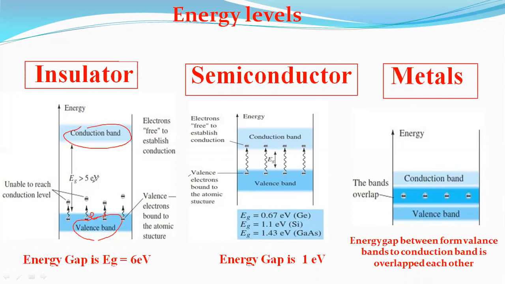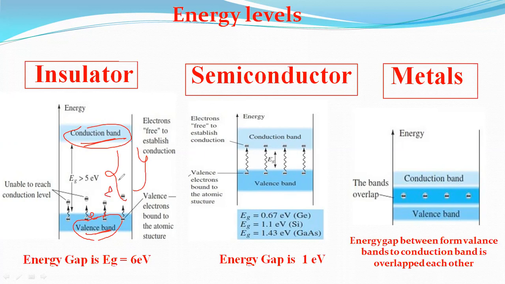Within the atomic structure of each and every isolated atom, there are specific energy levels. This is the conduction band, this is the valence band, and this gap is nothing but the energy gap.